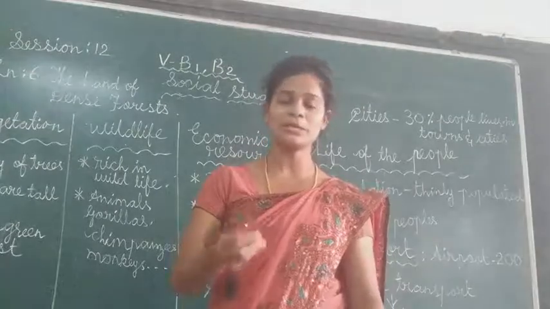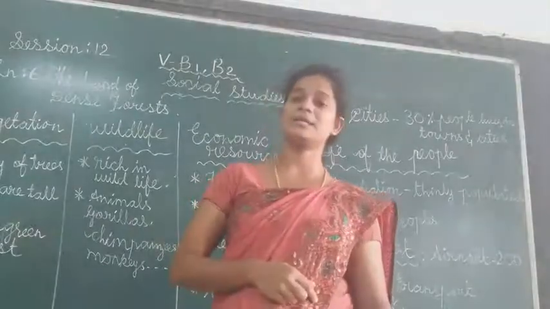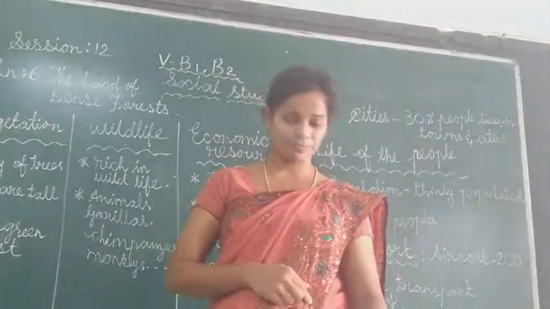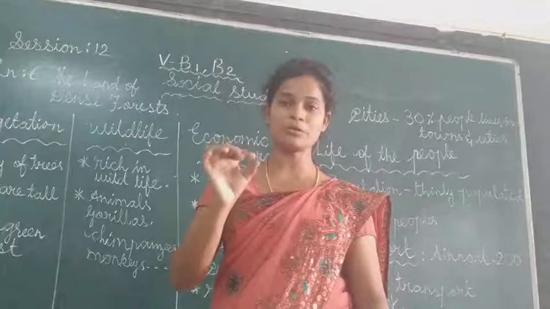And then, what is the food that people take in? Cassava, a root crop, is the staple food of the people.